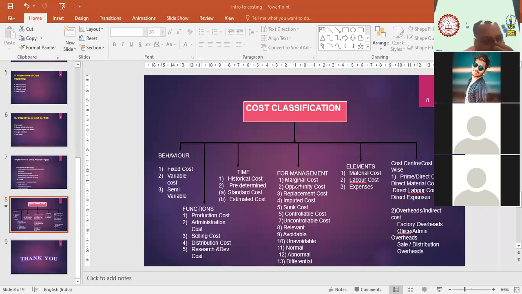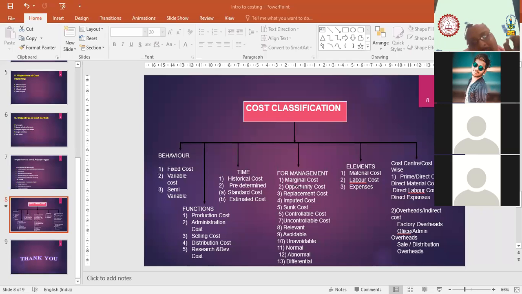The semi-variable cost is the cost that, to some extent, whether you use the service or not, irrespective of your production, remains fixed up to a certain level. But as you start your production, it keeps on increasing. The best example is your electricity bill. If you're not at home for 1 month, too, you still get the electricity bill. They will mention the fixed charges.